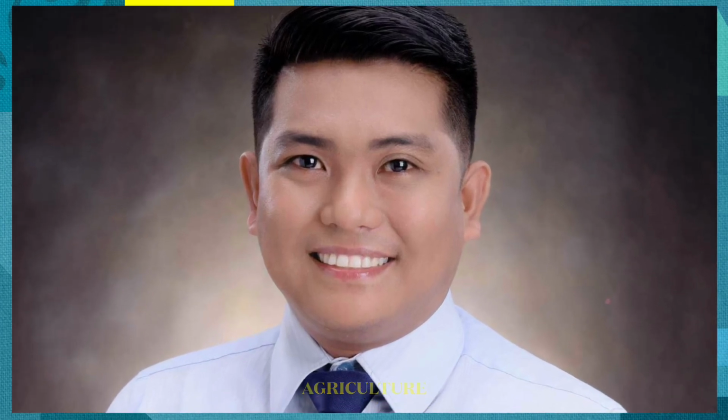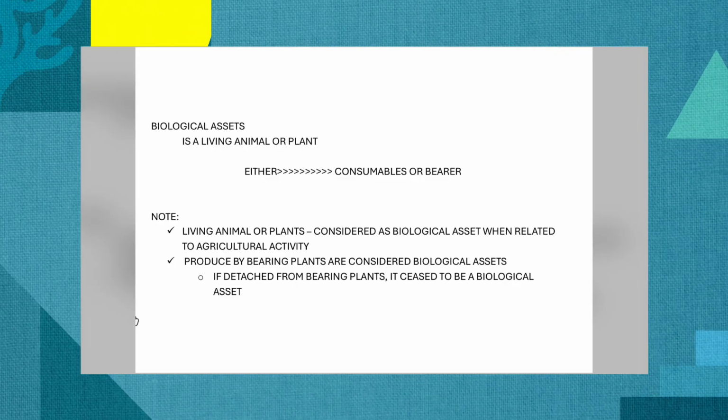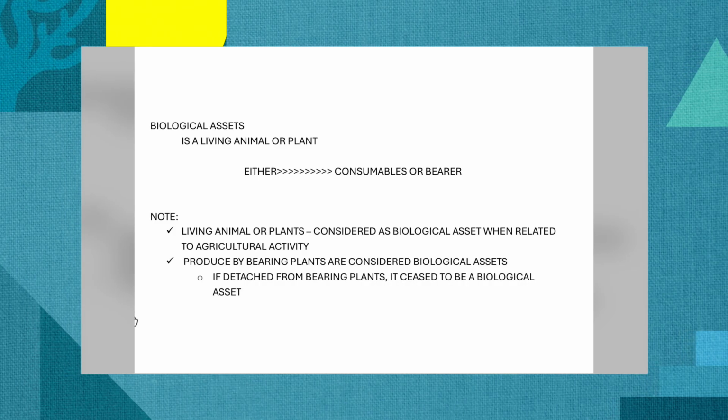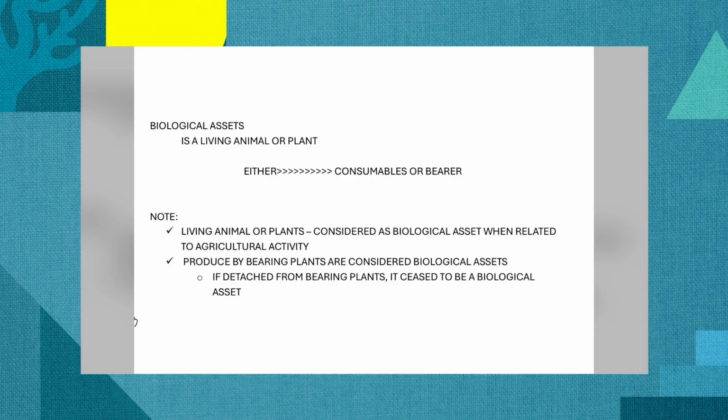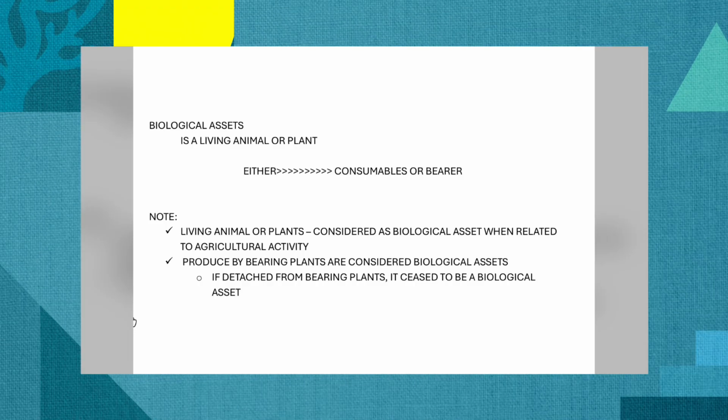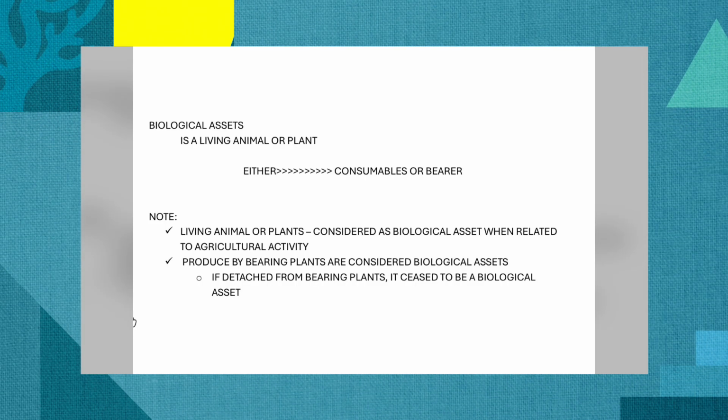Okay, so to discuss, let us define muna yung biological asset kasi considered po siya as part of agriculture. Itong biological assets po, these are living animal or living plants. Nabubuhay na hayop or nabubuhay na tanim. Okay? But biological assets can either be a consumable biological asset or a bearer biological asset.